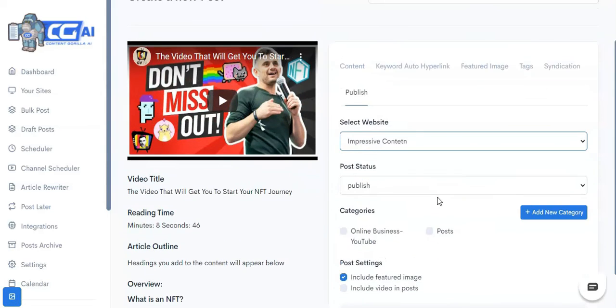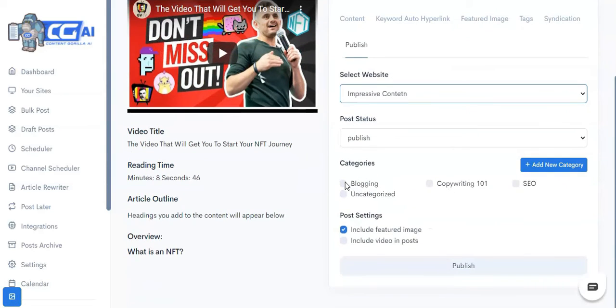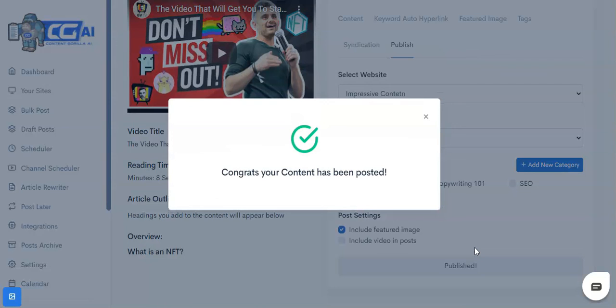your blog post onto your WordPress website in just one click, and it automatically gets syndicated onto your social media channels with a link. So that really helps with social media rankings as well. So that's pretty much how Content Gorilla AI works, and that's what we do at the very core.